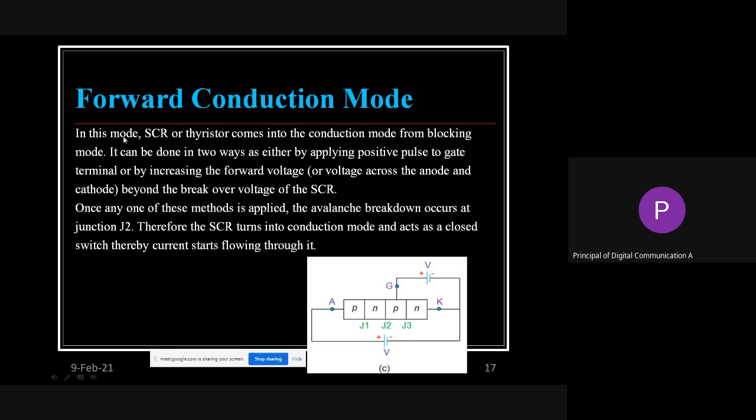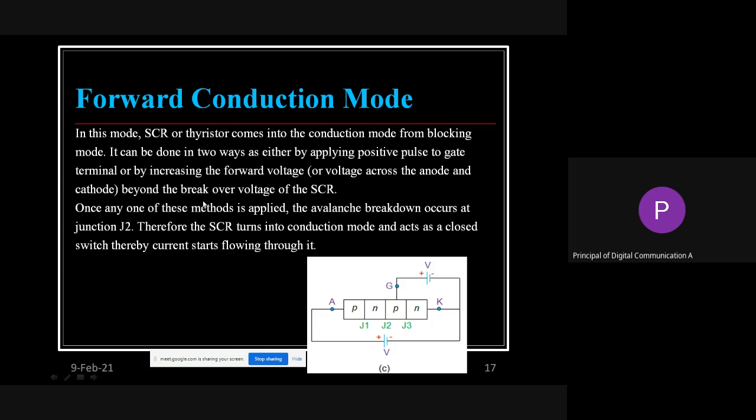Just read this so that it will be clear. It is all the play of these junctions J1, J2 and J3. The SCR or thyristor comes into the conduction mode from the blocking mode in two ways: either by applying a positive pulse to the gate terminal, which is what is given here. That means for a second we are supposed to give a positive supply, that is forward bias, to the gate.